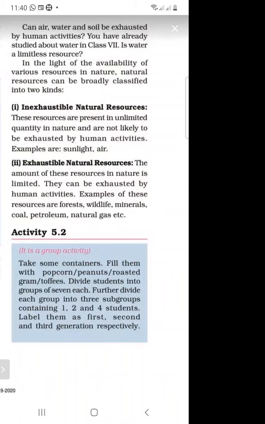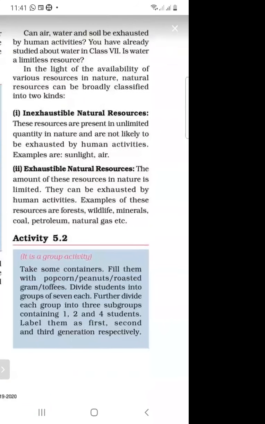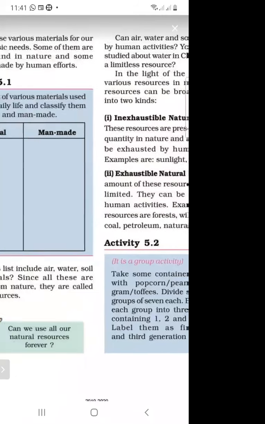What are the examples of exhaustible resources? Coal, petroleum, and natural gas. Coal, petroleum, and natural gas are natural resources. And what are the types of natural resources? Inexhaustible natural resources and exhaustible natural resources.